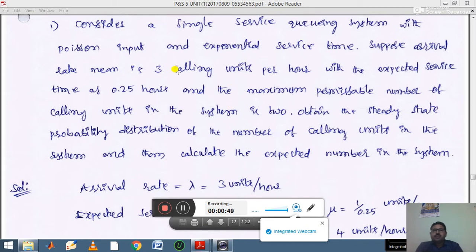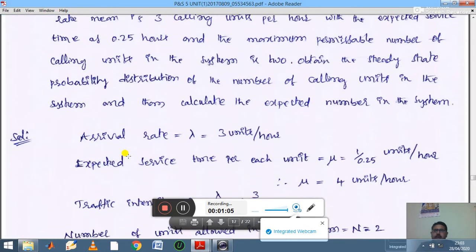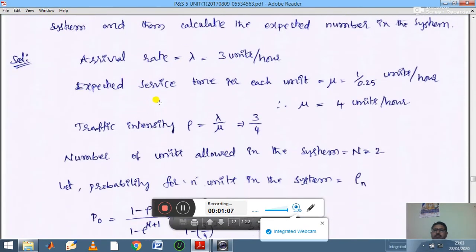First you try to understand the given data here. The given data is: suppose the arrival rate mean is 3 calling units per hour with the expected service time of 0.25 hours. So by using this data we can write the symbols. Arrival rate, they are given, lambda is equal to 3 units per hour.